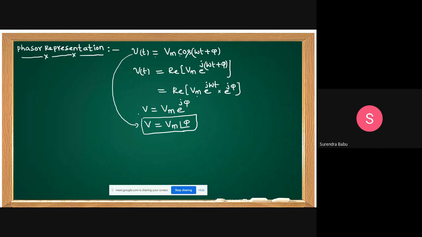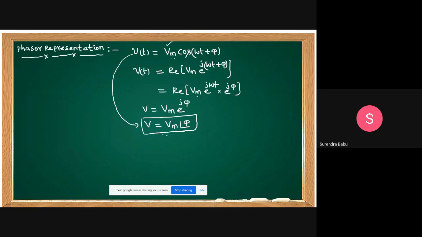But the point to remember here: in the time domain, whatever this function is, this amplitude is always the maximum value. If you are writing from the time domain into phasor representation, you directly write Vm at angle of pi. But different authors follow different ways.